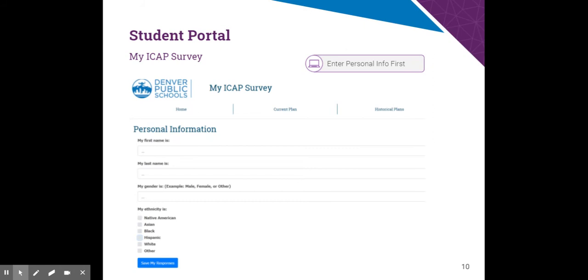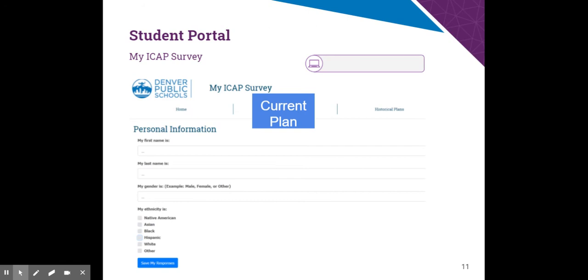The next step I need you to know about is making sure you select current plan, and that is what's going to allow you to answer your questions for this year's ICAP questions. Now, if your credits are off, if you're not on track, it might pull up your 9th grade questions, and those questions still need to be answered. But right now we're focusing on your 10th grade plan.